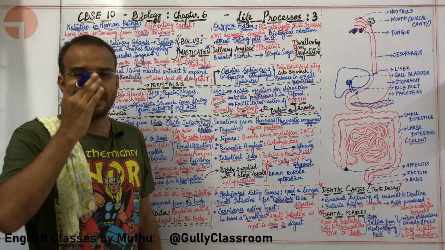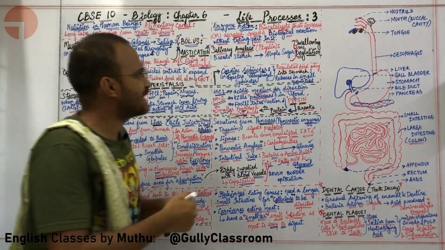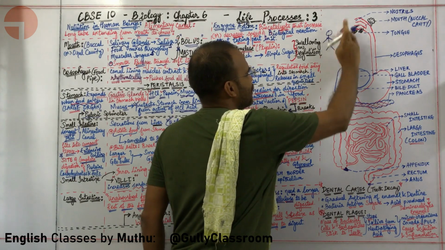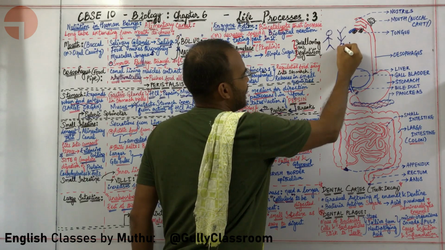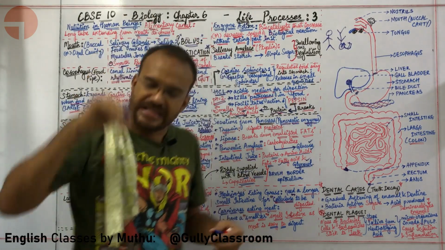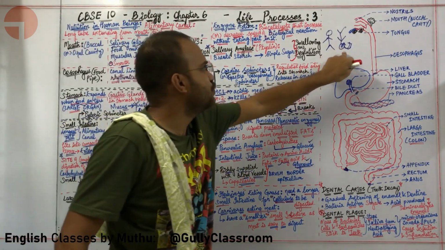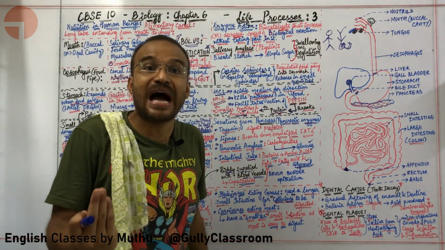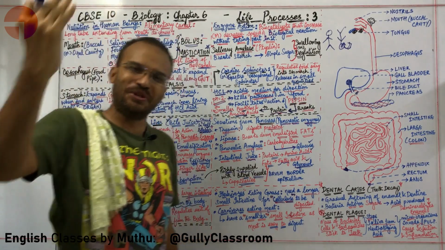Now I have a doubt, sir. Yes Thamma, please tell me. Let us say I am hanging upside down. Usually I am upright. Let us say you are hanging like this. And if I take in food right now, will the food be able to go up? Yes. Peristalsis is such a strong force that when you hang upside down and take food, peristalsis will push the food against gravity, 9.8 meters per second squared, into your stomach.